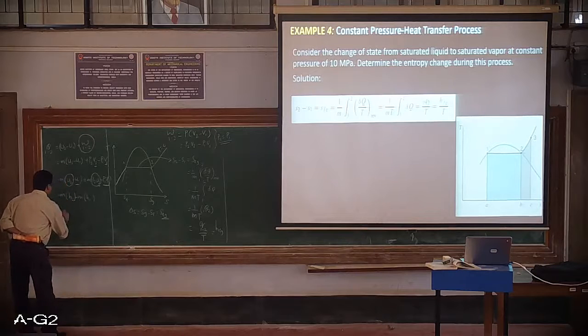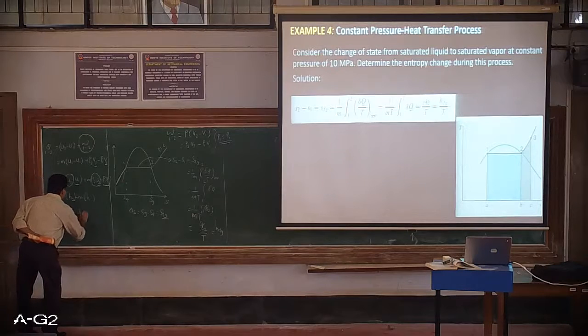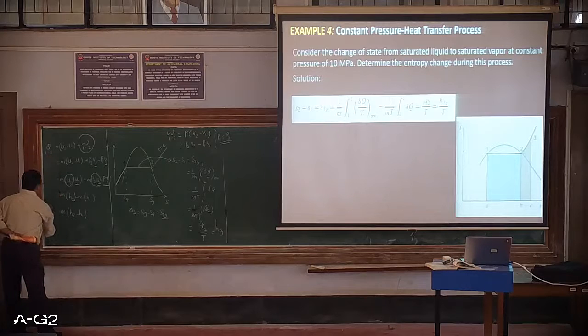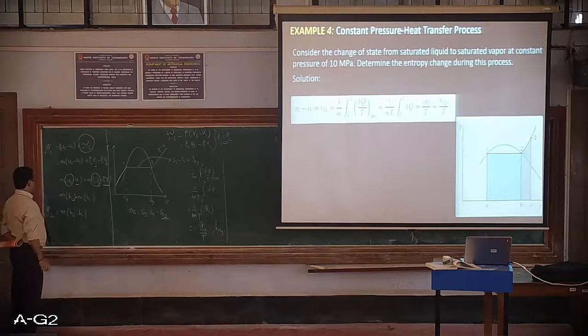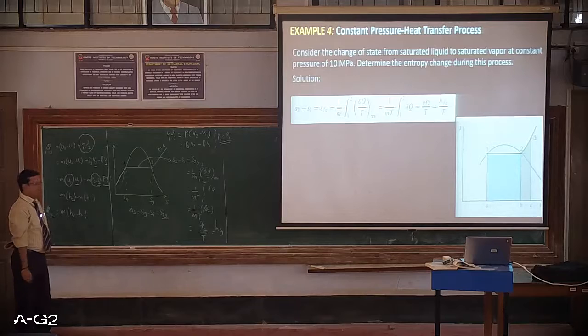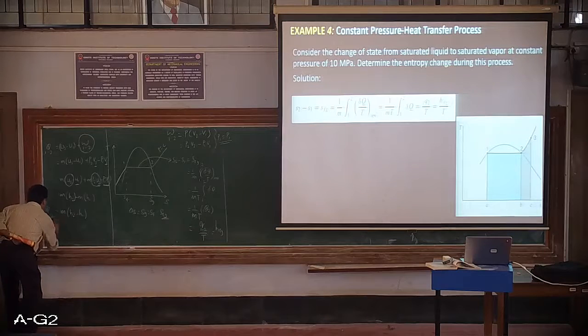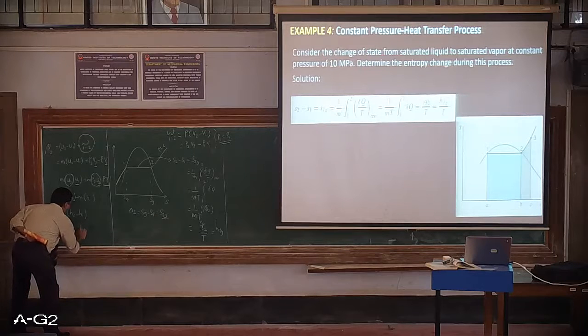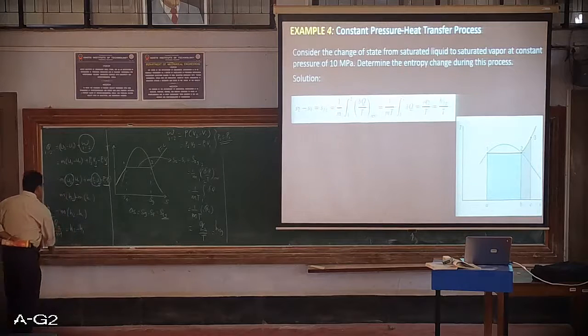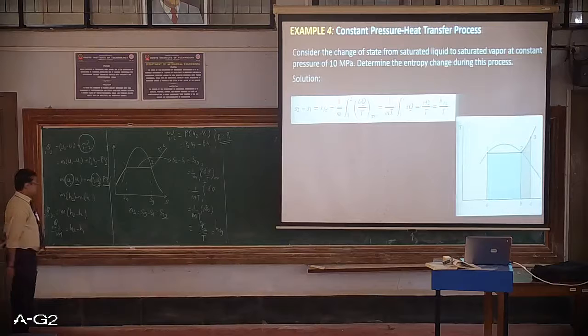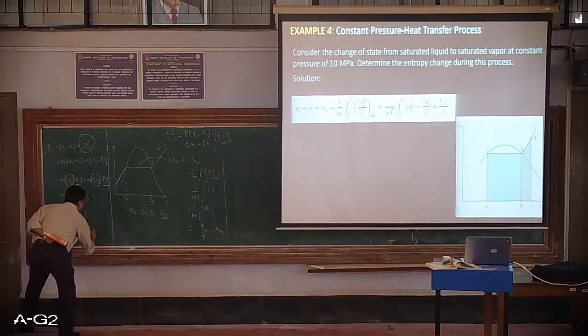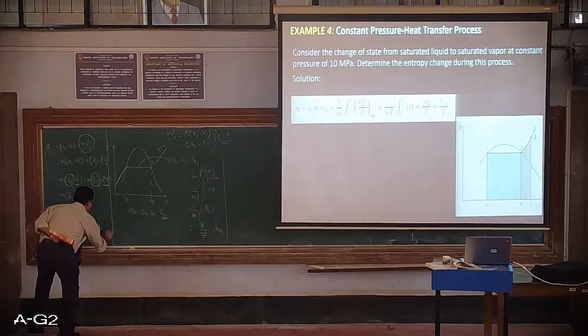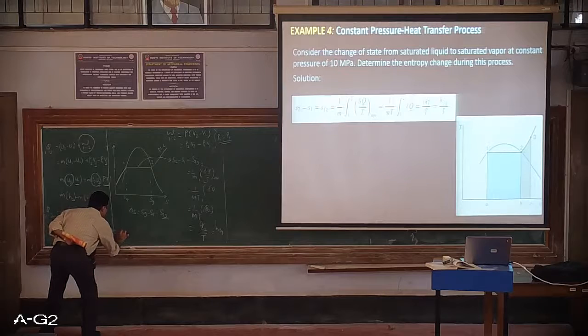Taking m common, it becomes h2 minus h1. Now I'll take this expression here, Q1 to 2 is equal to m(h2 minus h1), and I'll transfer this m over here. So Q1 to 2 upon m is equal to h2 minus h1. Q1 to 2 upon m is nothing but the specific heat. So this gives rise to Q1 to 2 is equal to h2 minus h1.